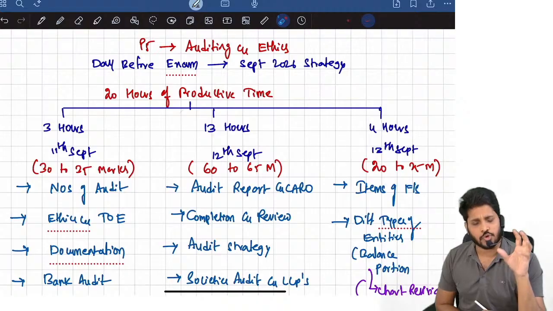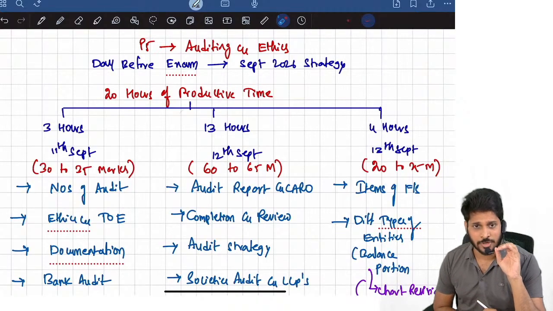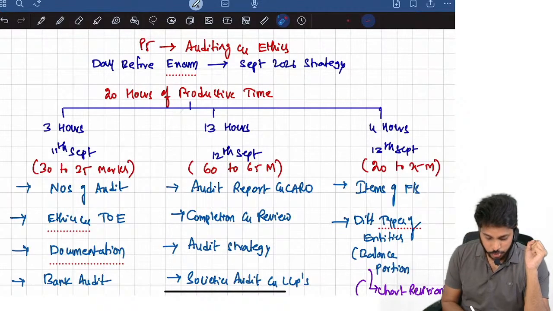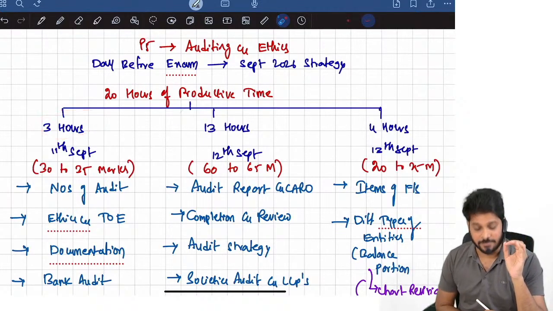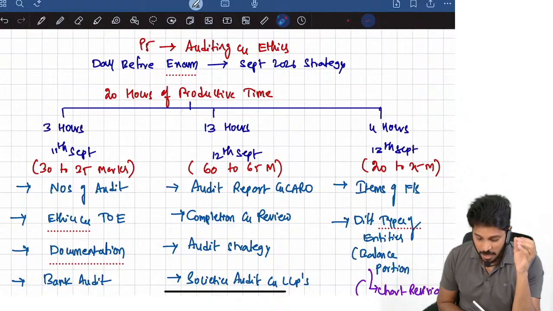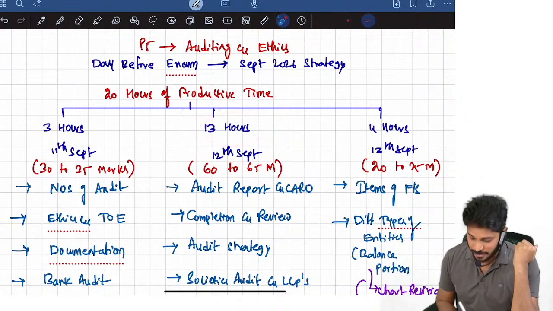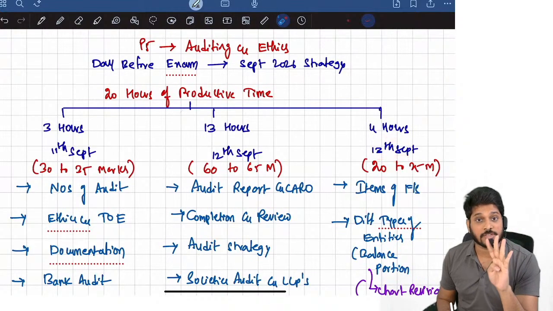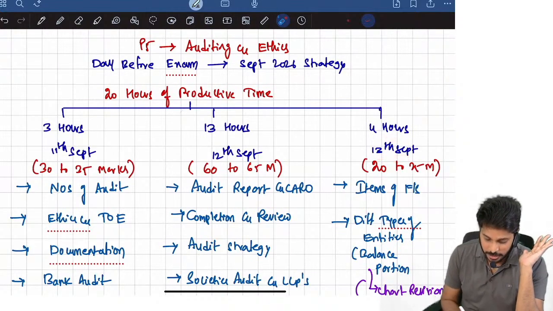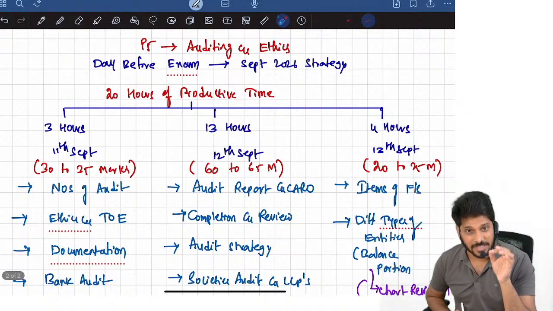And I hope those of you who wrote the costing exam, I hope you wrote really well. I'm very happy. And so today you can study audit for 3 hours on 11th September, whereas 13 hours you can study on 12th September, that is tomorrow. Then day after tomorrow, 4 hours you have to study. So totally you have 20 hours of productive time.